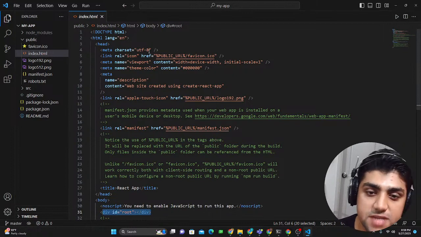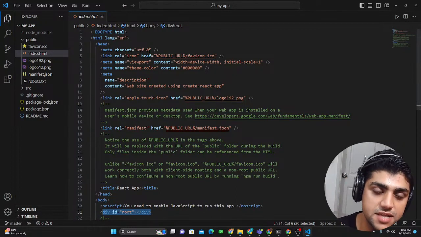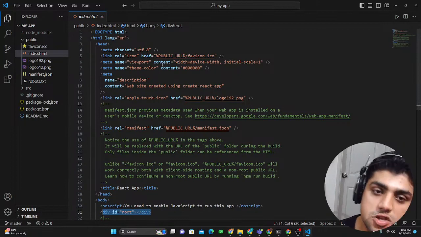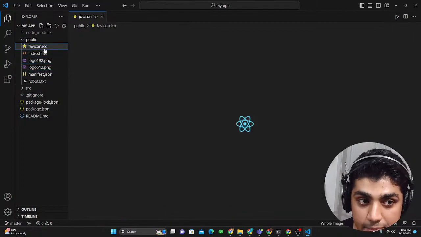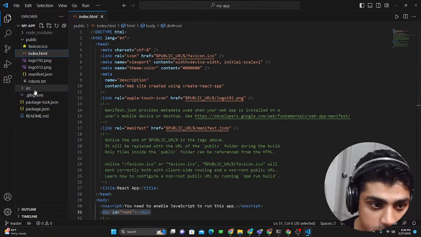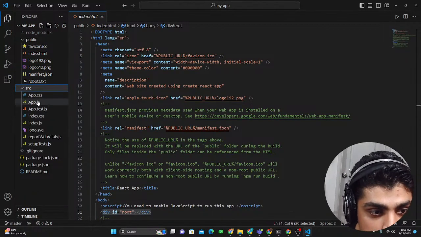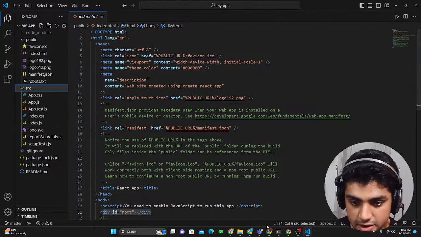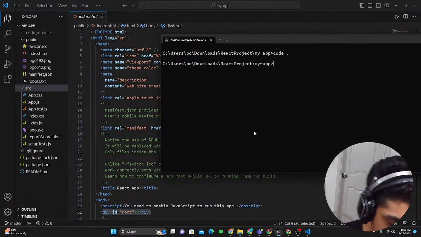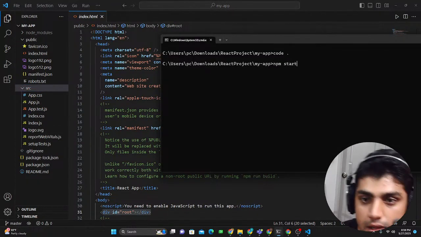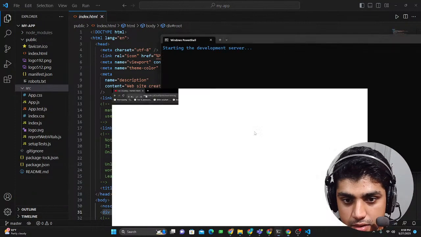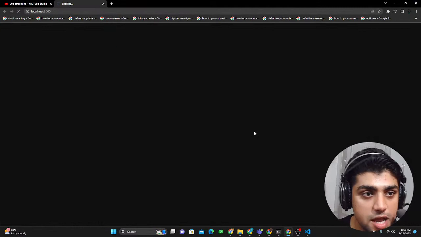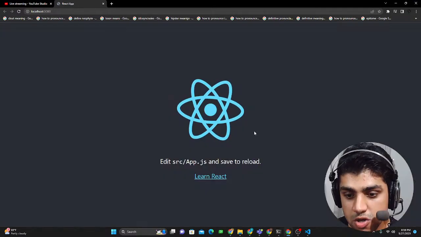Whenever you open up a website, the index.html file is the basic homepage of a website. So this is our homepage, and I'll show you how it works. These are some logos that the React app is going to use, and I'm going to show you how it's going to look. We have the source, and this is where all of this will be rendered. I'm just running it. So npm start. If I type in this, it's gonna run. It's gonna take some time, but boom, it opens up in a new directory, and there it is.